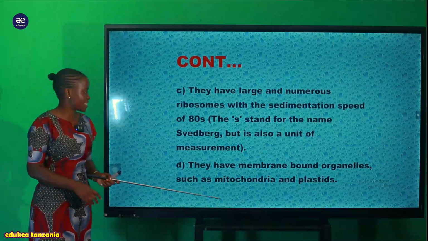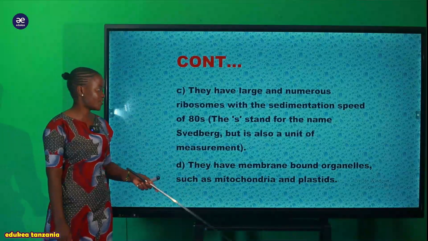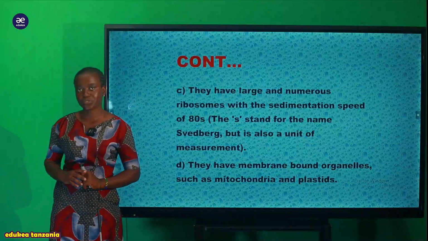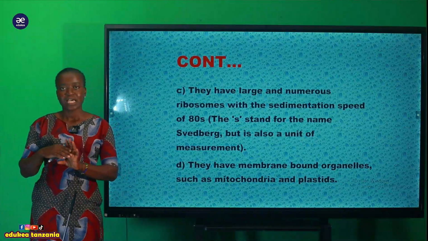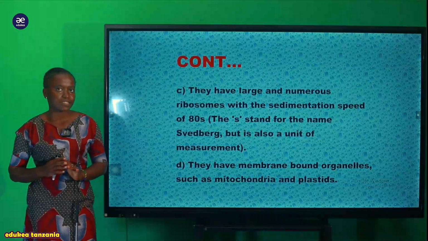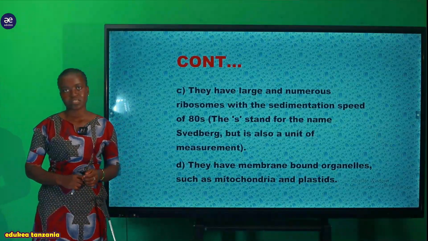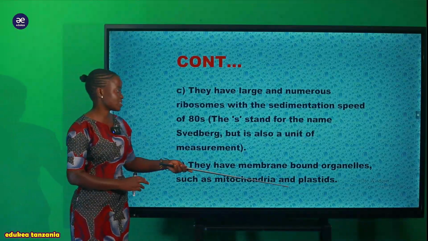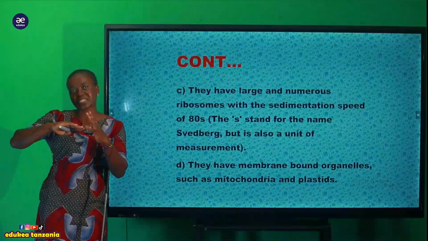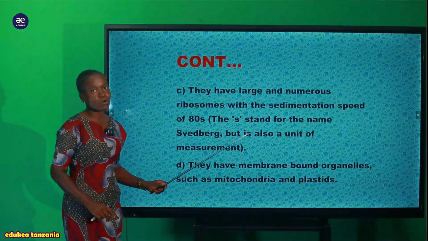Another feature, we can say that they have membrane bound organelles such as mitochondria and plastids. These organisms have a membrane bounded nucleus and membrane bounded organelles. And when we are talking about membrane bound organelles, here we are talking about mitochondria together with the plastids. An example of plastids here is the chloroplast. The chloroplast has a membrane, and that is why we call them membrane bound organelles.